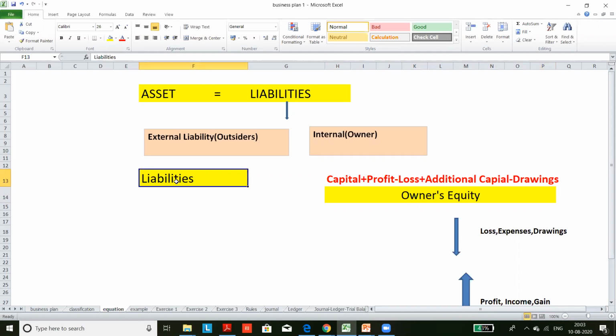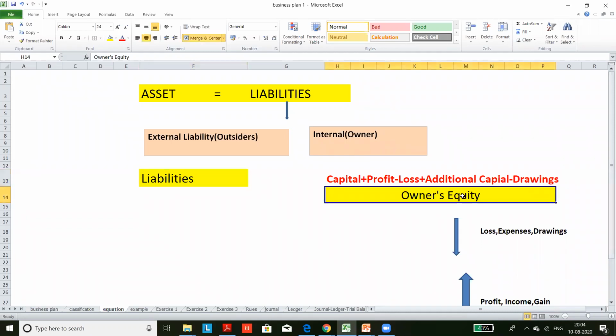Liability here means the liability of the business to outsiders, and owner's equity means what is owed to the owner: capital, profit, plus additional capital.